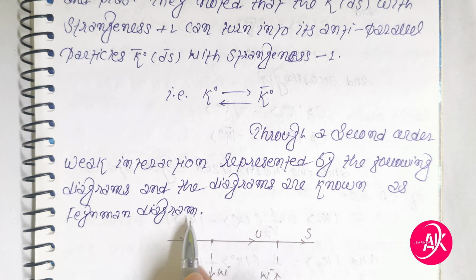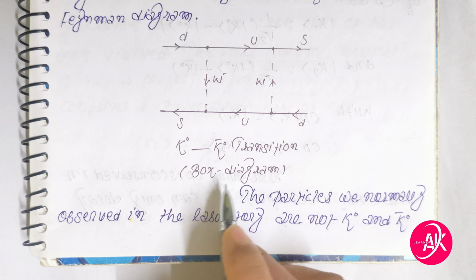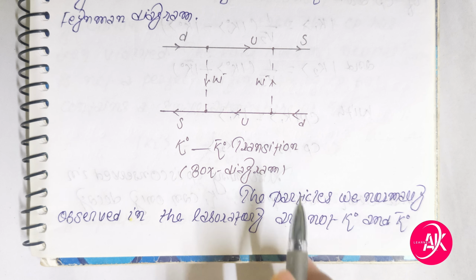d, u, s, W minus, s, u, d. K-naught to K-naught bar transition box diagram. This is called a box diagram, friends.